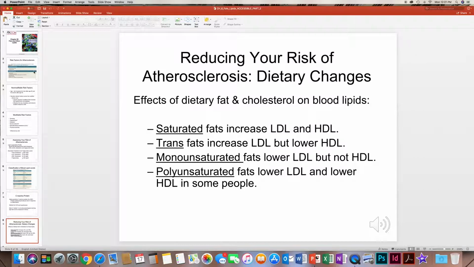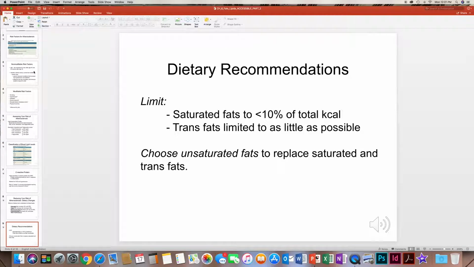So you want to lower your saturated and trans fats and increase your mono and polyunsaturated fats. Those are your healthier fats, but even though they're healthier, you still want them in moderation. Saturated fat should be less than 10% and limit your trans fats as much as possible. You really should avoid them.